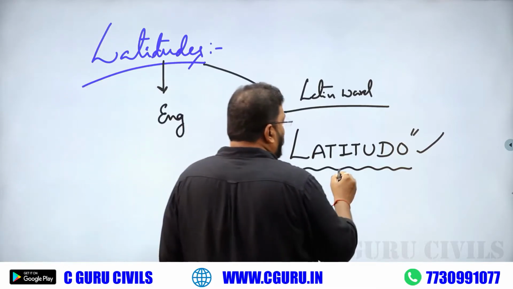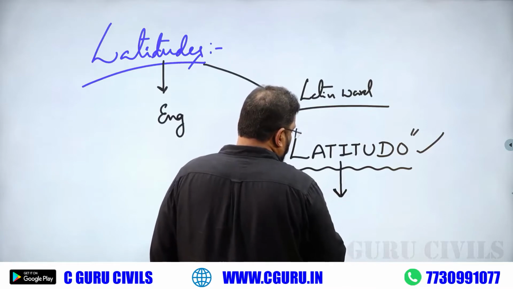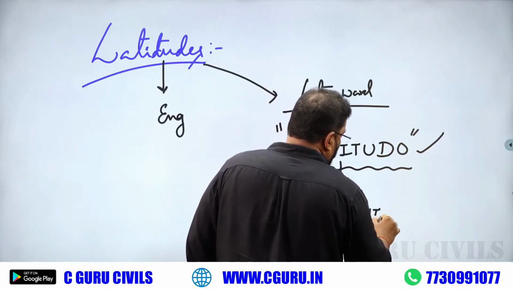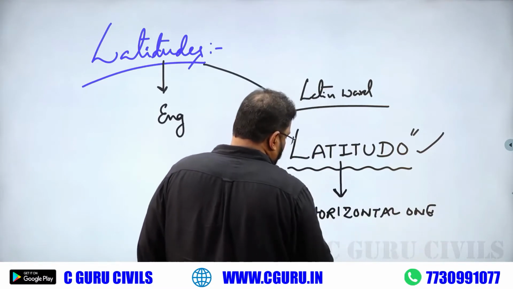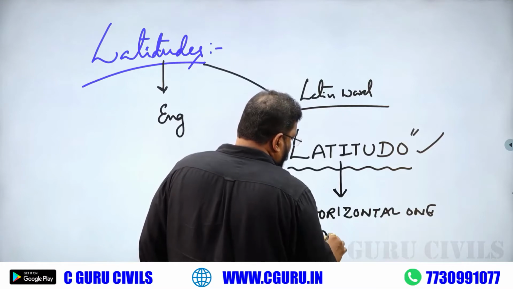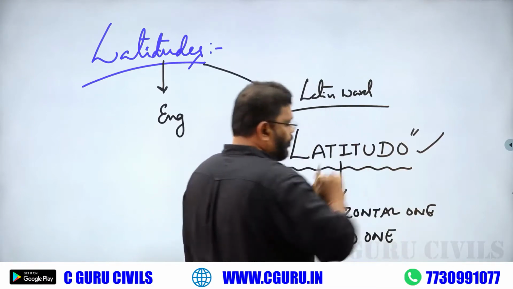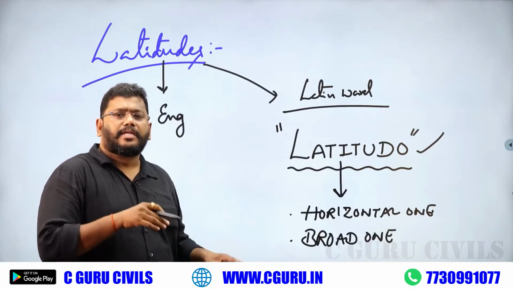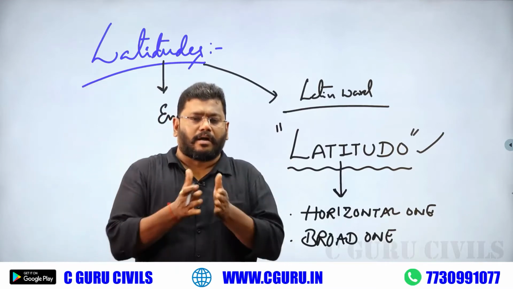In Latin, latitudo means horizontal one, and also broad one. So it indicates a broad thing or a horizontal thing.